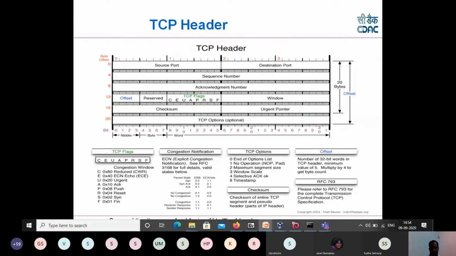As you are aware, TCP has a sequence number and an acknowledgement number. It's reliable communication we are using. If anything is missing, it will be able to track. So sequence number and acknowledgement number will be there. Then there are some reserved fields. As you are aware, there are TCP flags like FIN, SYN, reset, push, acknowledgement, urgent. Then these two are reserved.